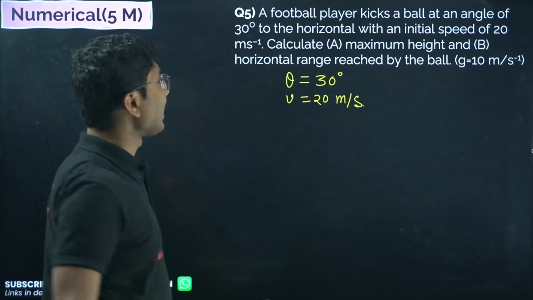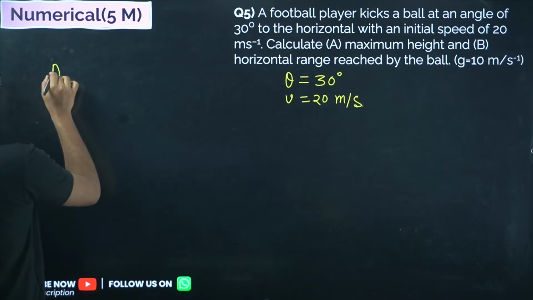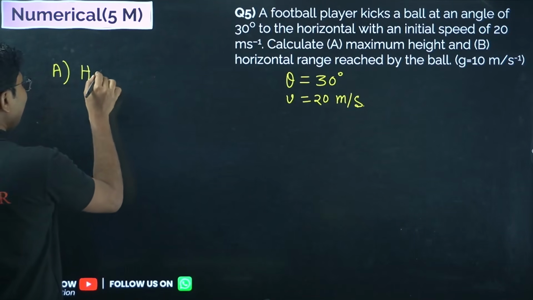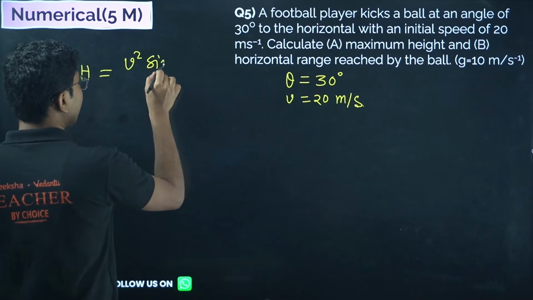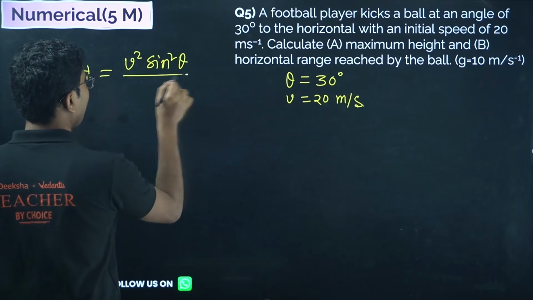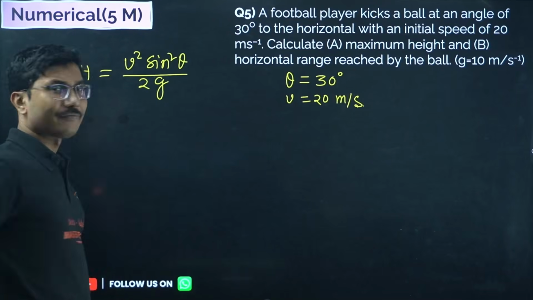Now you have to calculate the maximum height. Maximum height h is given by v square sine square theta by 2g.